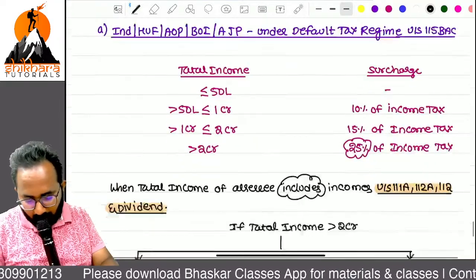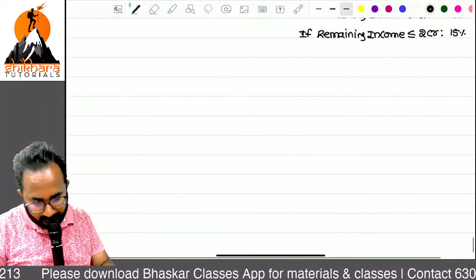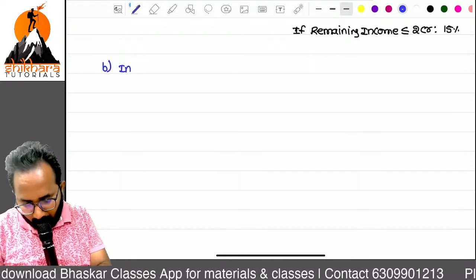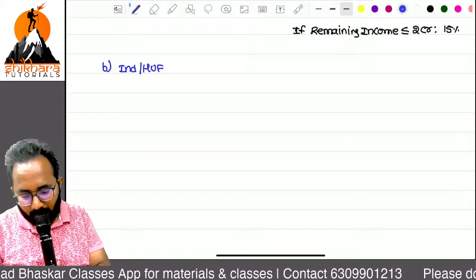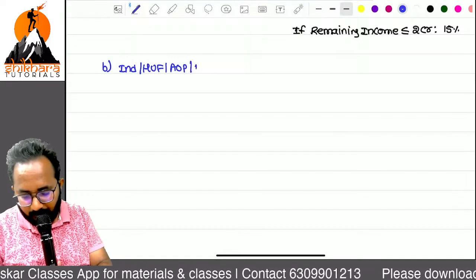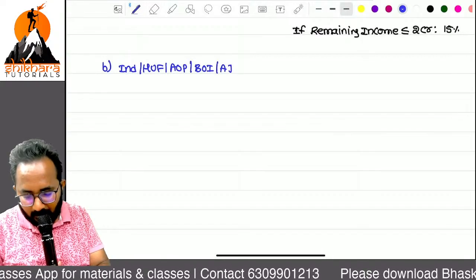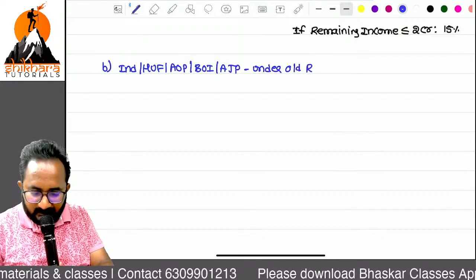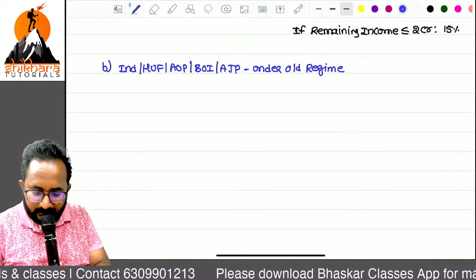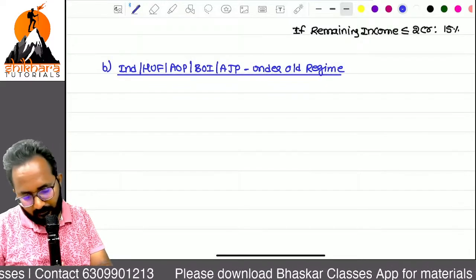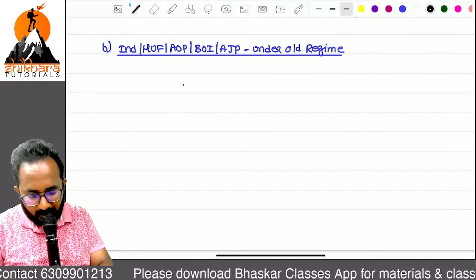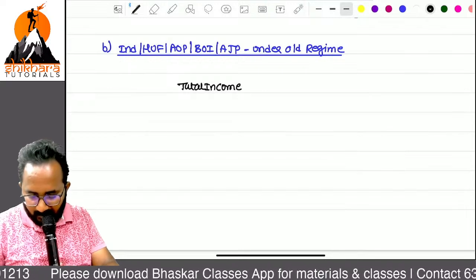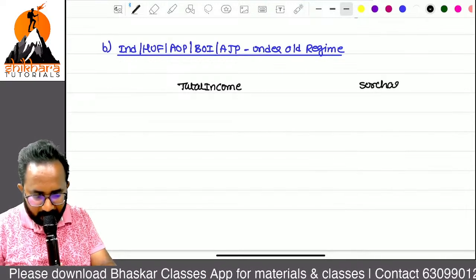So point A is already over. Now we can start point B. Individual, HUF, AOP, BOI, AJP under the old regime. Now can anyone tell me what is the base for computing the surcharge? Total income only is the base for computing the surcharge.